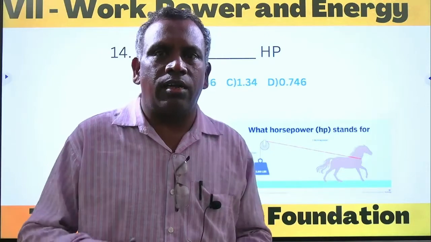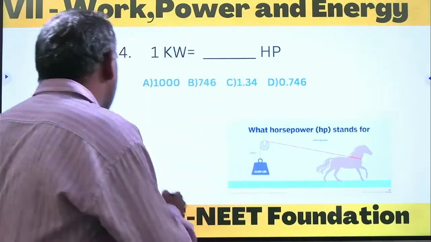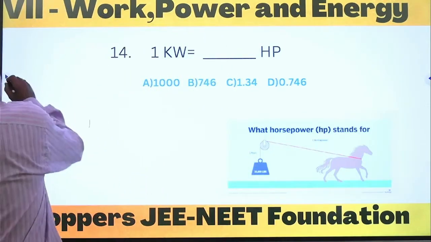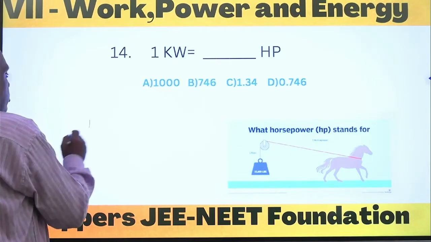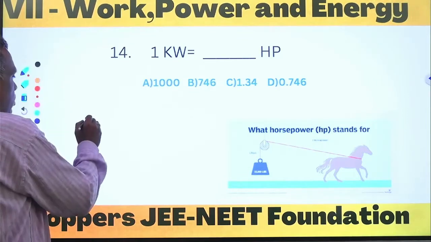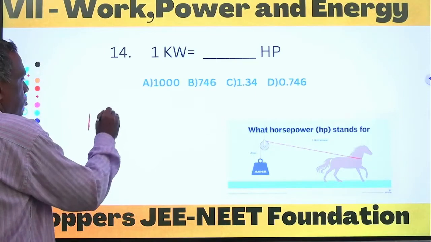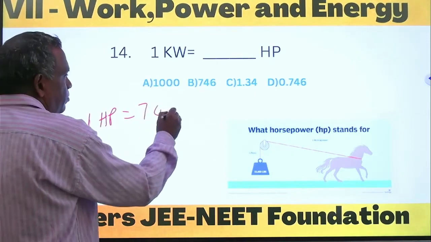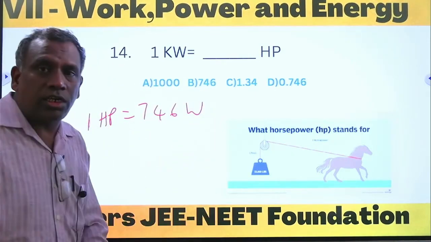That's why it is called so. So 1 horsepower is equal to 746 watts. This is a constant relation.